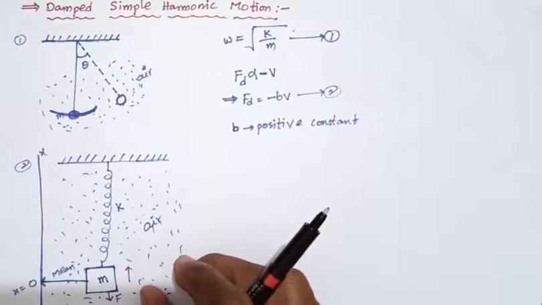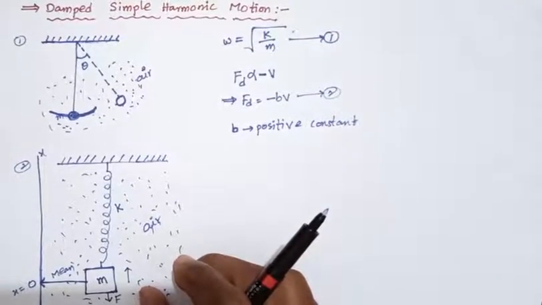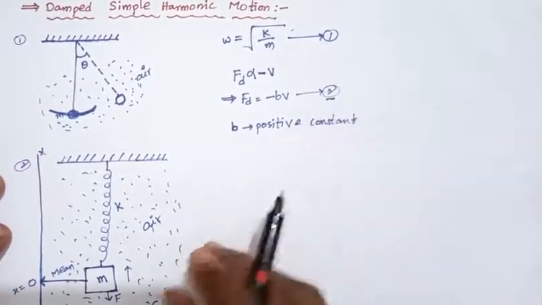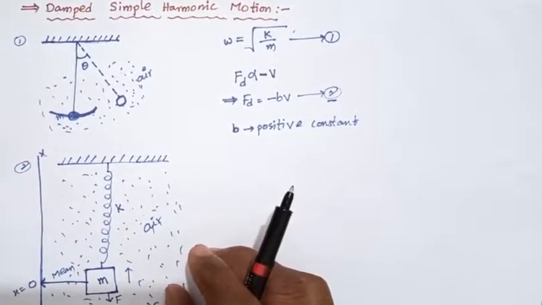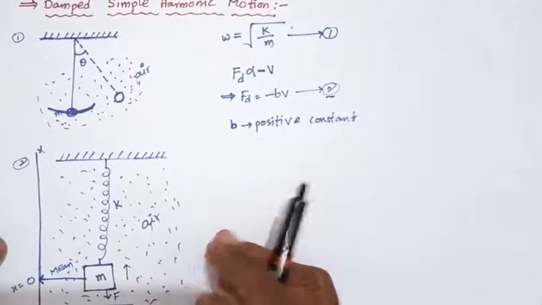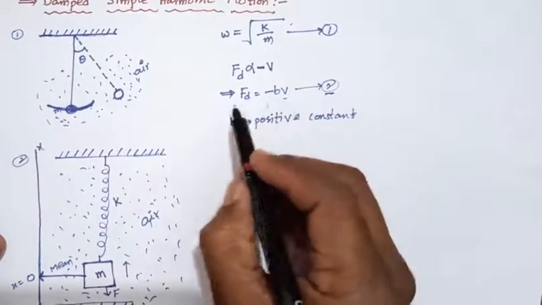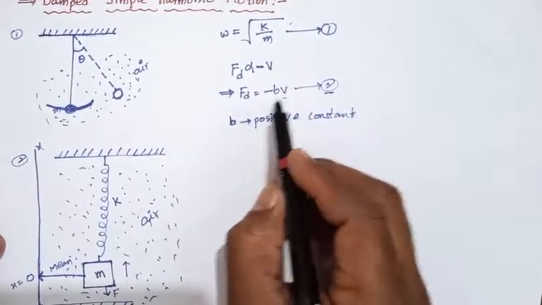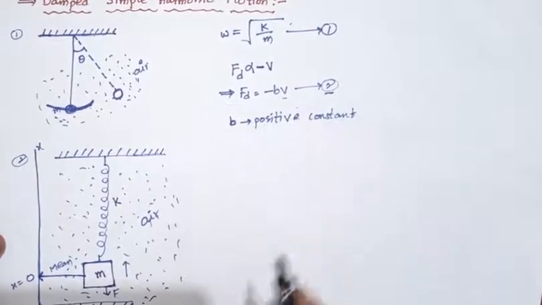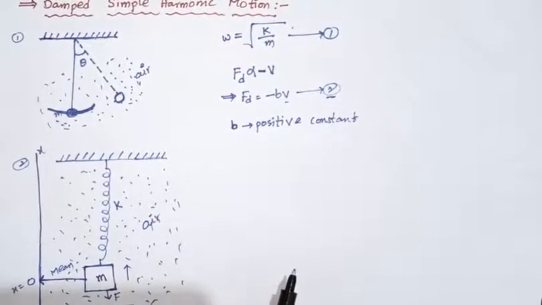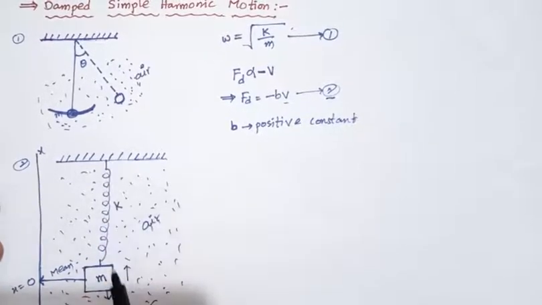Equation number 2 is usually valid only for small velocity. When the velocity is small, for small oscillations and small velocity, Fd equals minus b into v. And next, already we know that this spring oscillates.